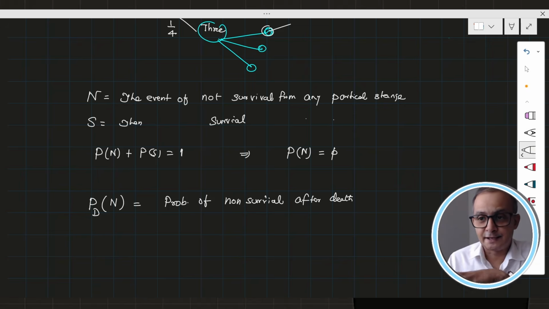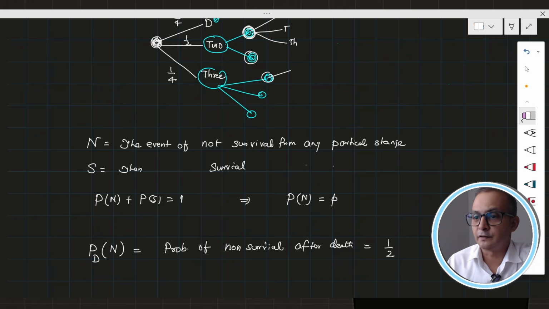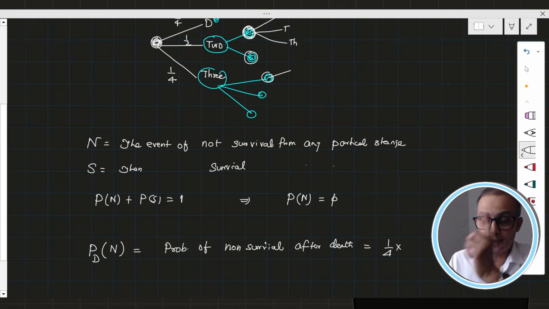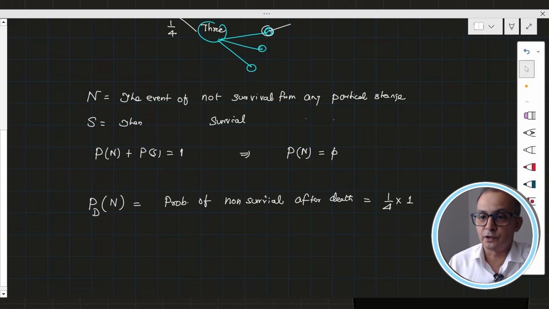If it dies at any stage, what is the probability of non-survival from that stage? The probability of dying is 1 by 4, and if it dies, the chance of not surviving is of course 1. So this is going to be 1 by 4 into 1.